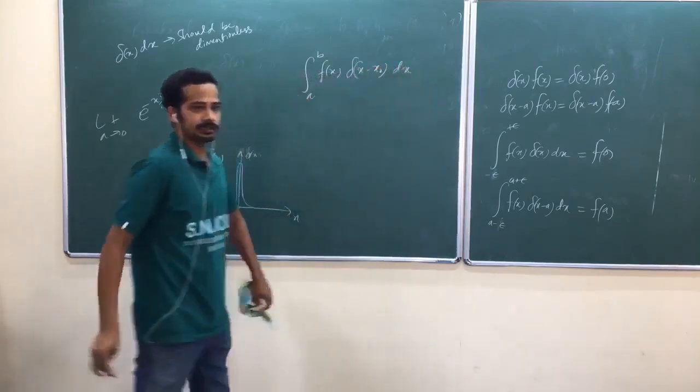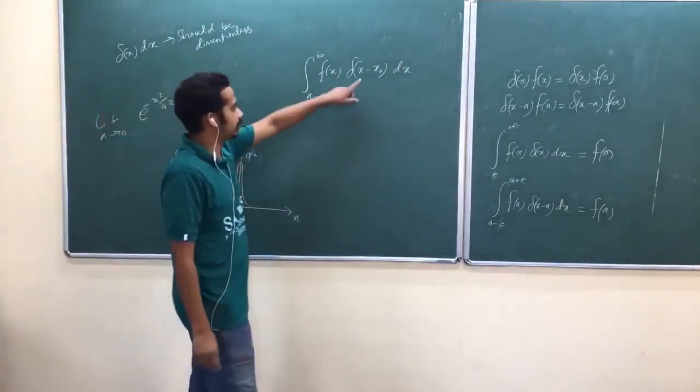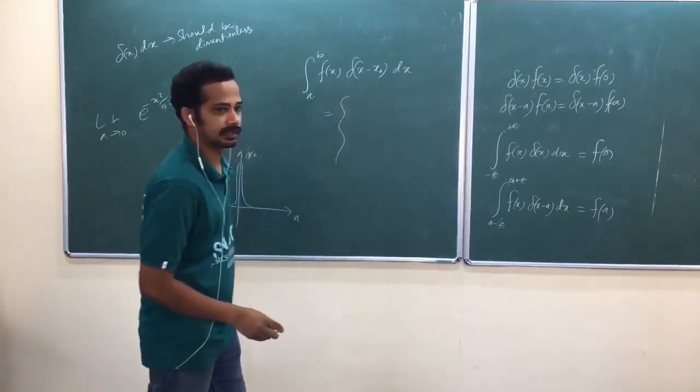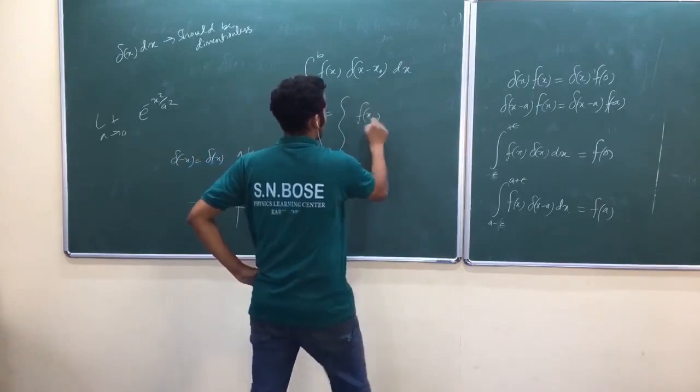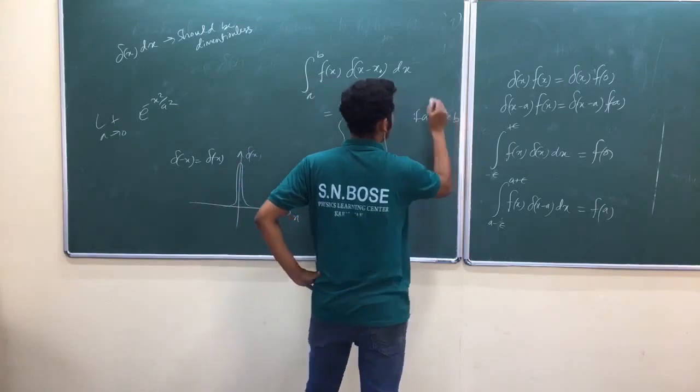Let me define it like this. Dirac delta is a spike at x naught. Now that is equal to, I'd better define that function like this. So that is equal to f of x naught if x naught is between a and b.